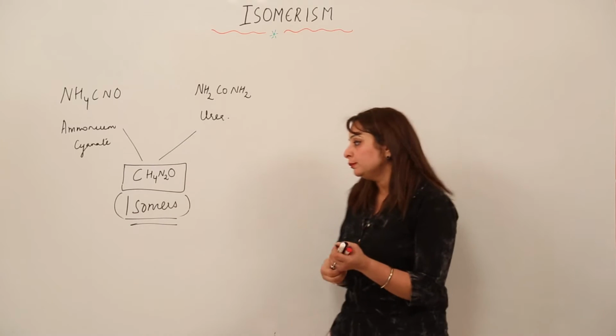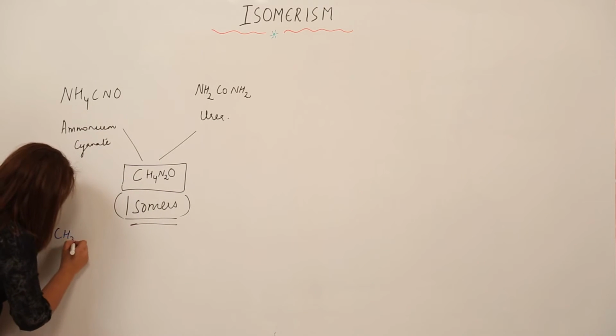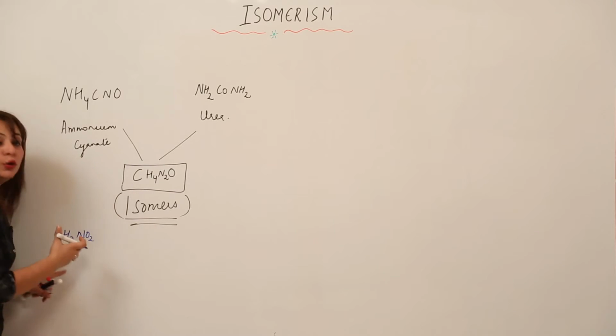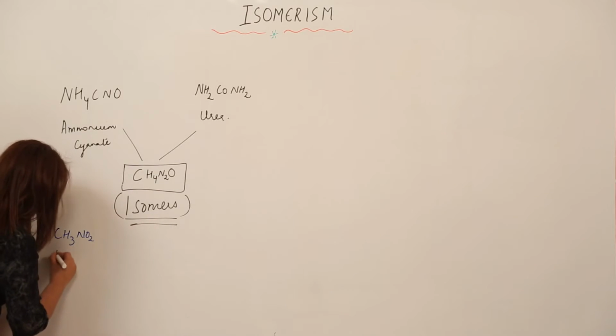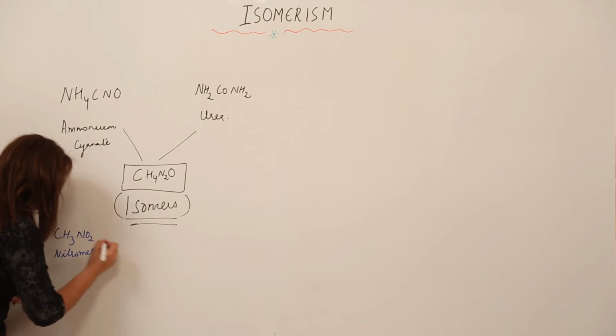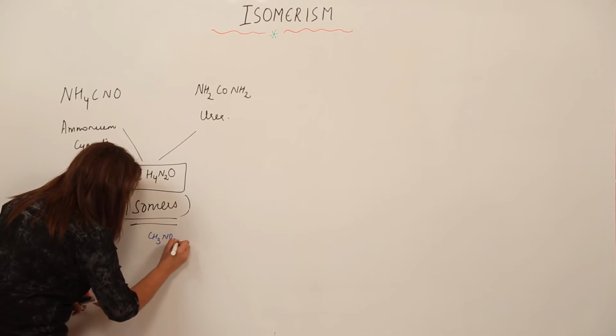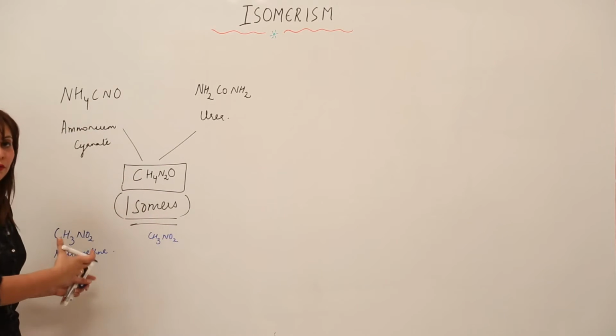Another example for you. What is CH3NO2? What do you call it? Obviously it is nitromethane, right? Now we have one more name for this nitromethane.